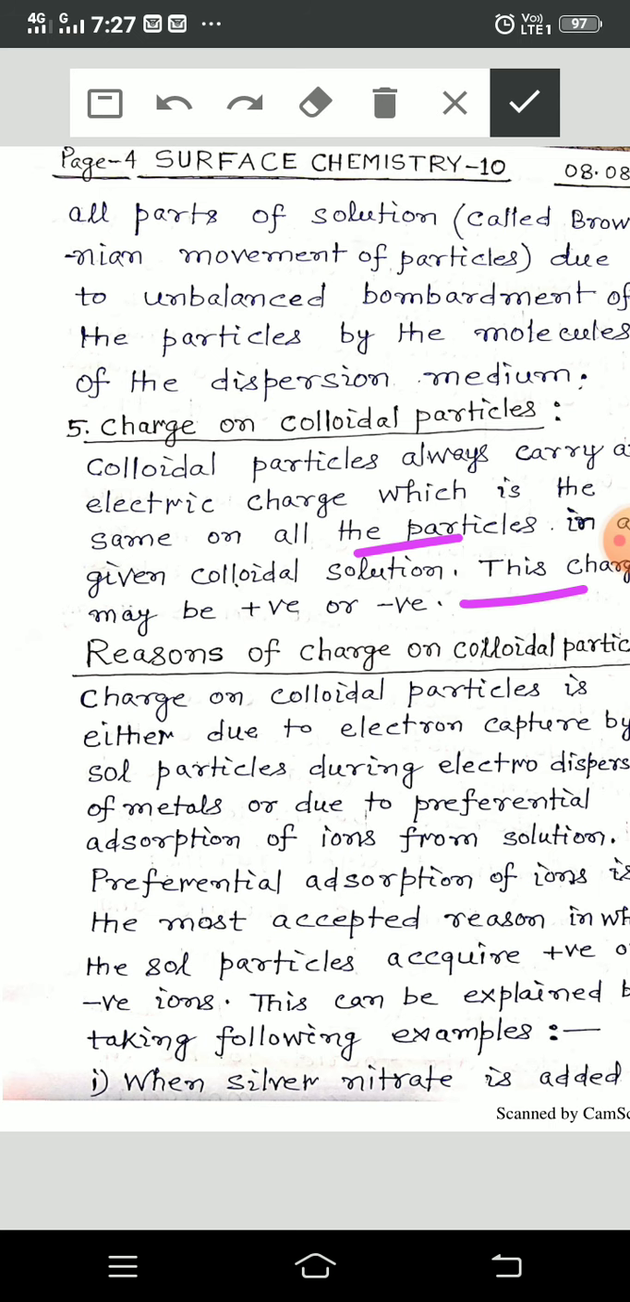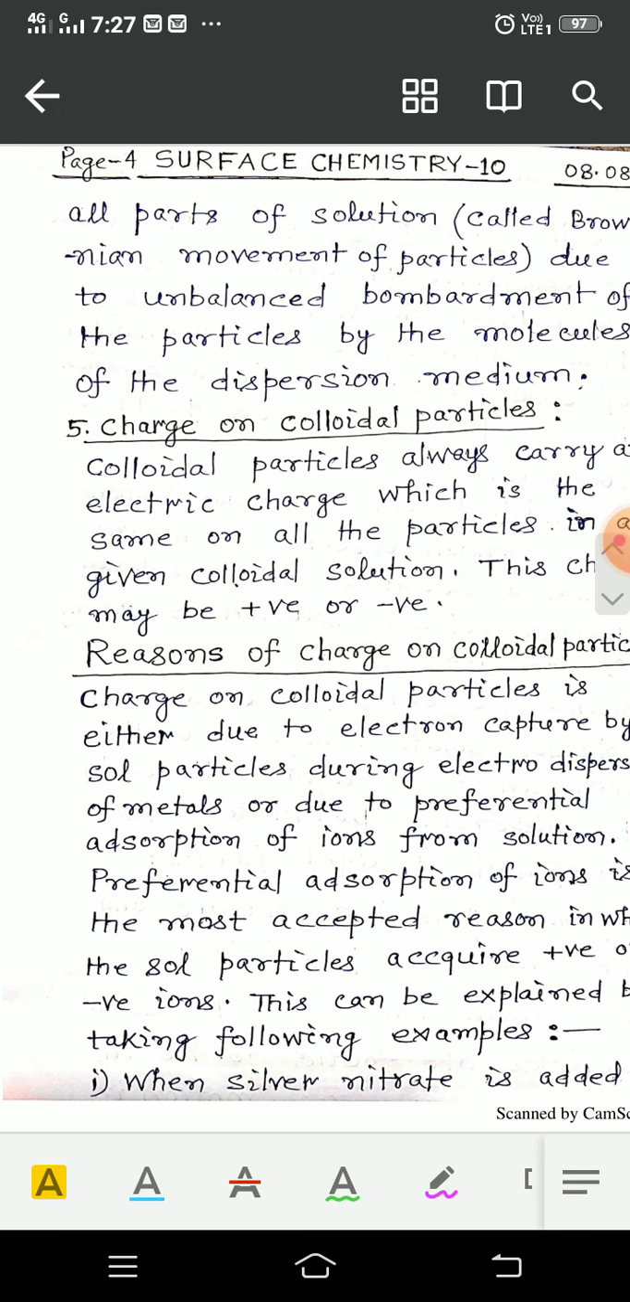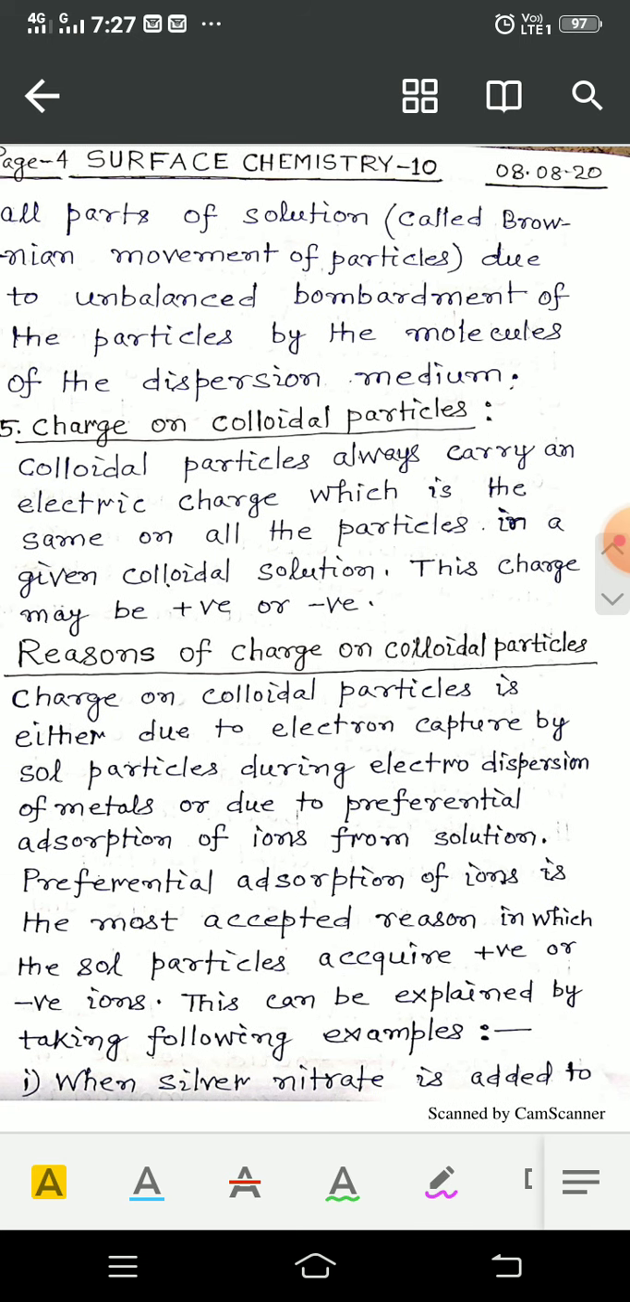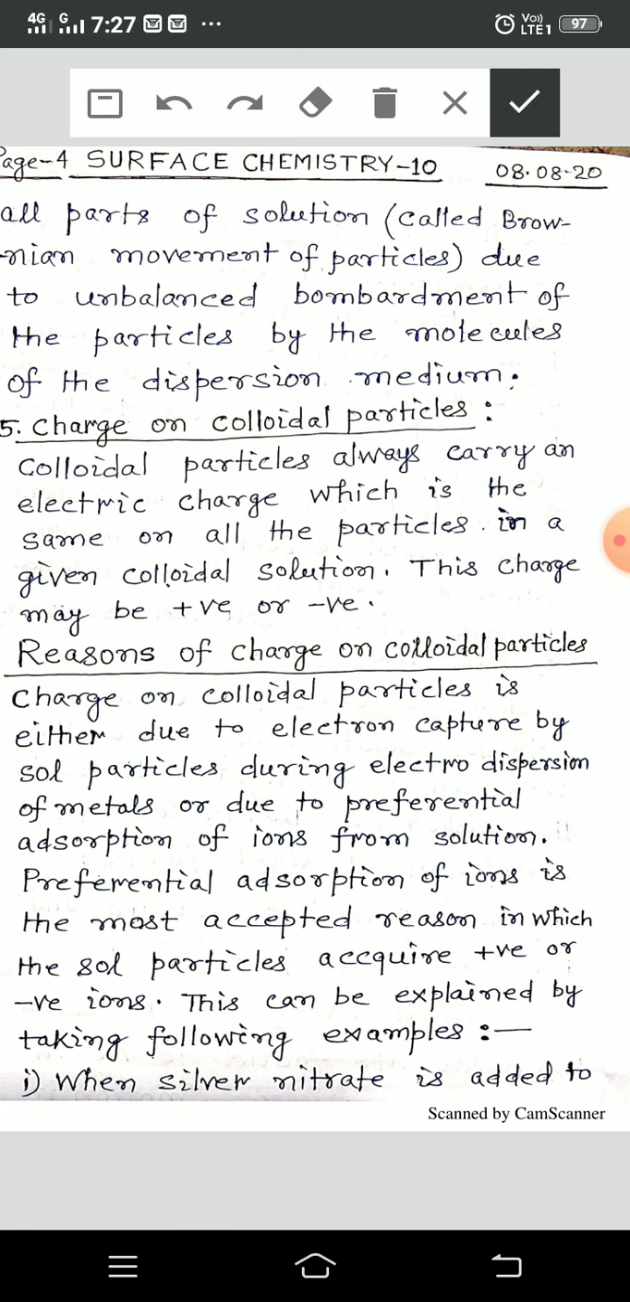Origin of charge on colloidal particles. Charge on colloidal particles is either due to electron capture by sol particles during electrodispersion of metals or due to preferential adsorption of ions from solution. Preferential adsorption of ions is the most accepted reason by which the sol particles acquire positive or negative ions. This can be explained by taking the following examples.